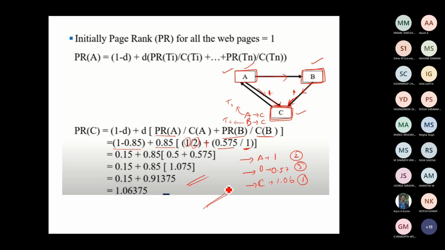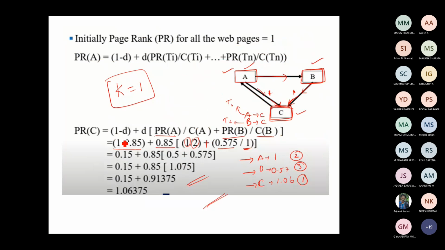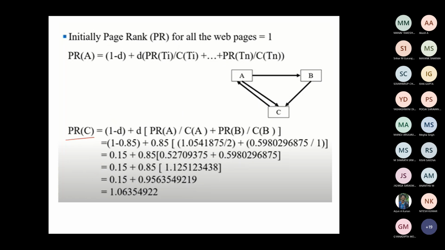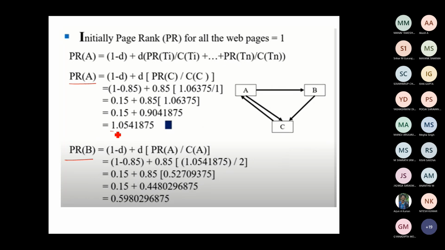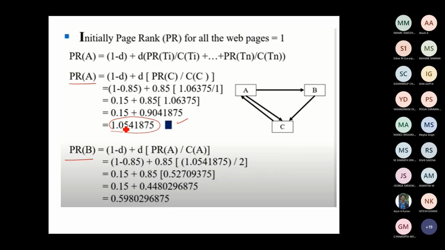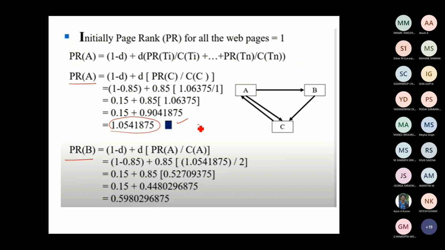We are not done here. This is done for the first iteration alone. I have to do it for the next iteration. Once again, I have to reiterate based on the PageRank values that I got in the previous step. Again, PageRank of A, PageRank of B, and PageRank of C. Anyhow, A and B, if you look over there, almost get the same. This is getting the value 1.05, and this 1.06. Obviously, this will get the first rank, second rank, and obviously this will get the third rank.